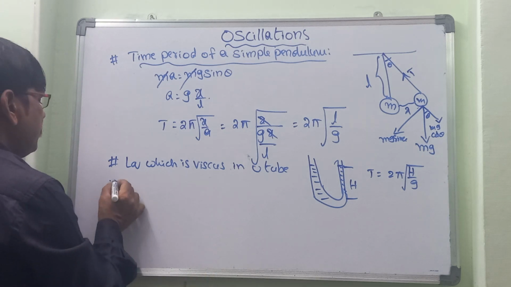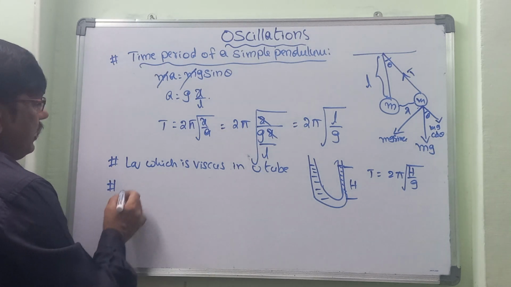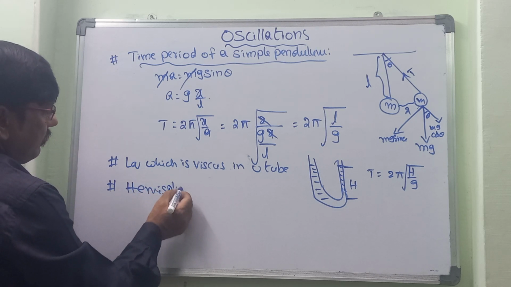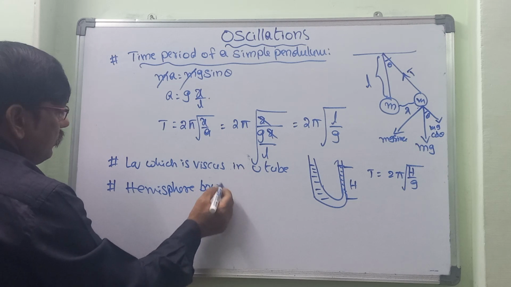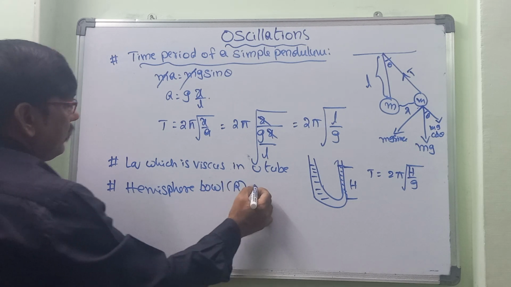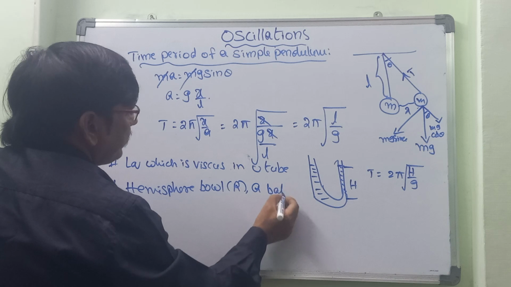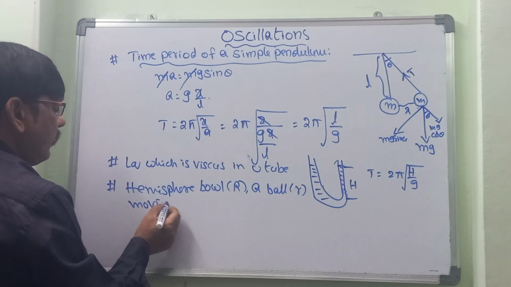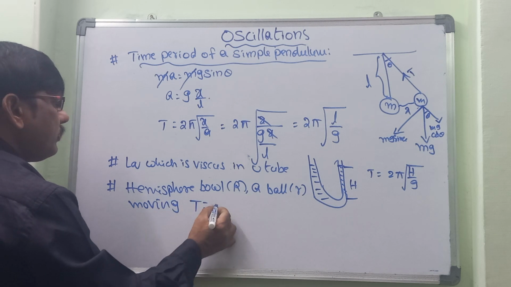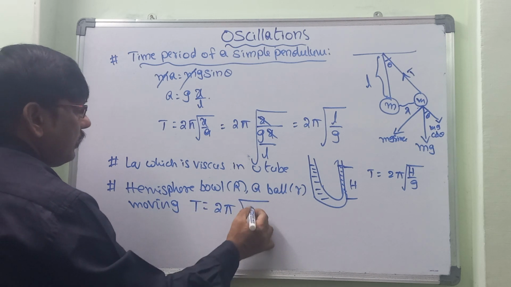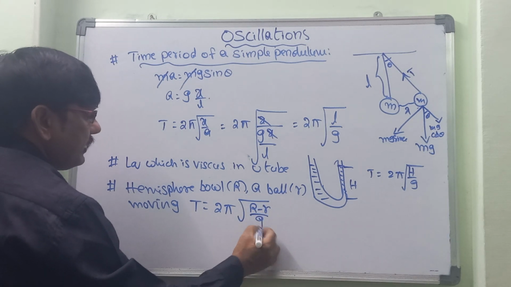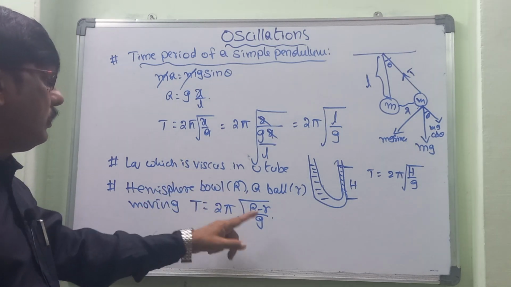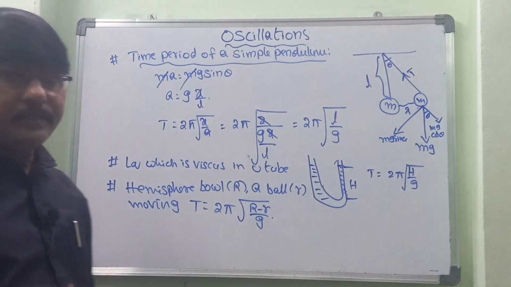Next, we can consider a hemispherical bowl. A ball with radius r is moving inside the bowl. For that ball, the time period is equal to 2 pi root of (R minus r) by g, where small r is the radius of the ball.